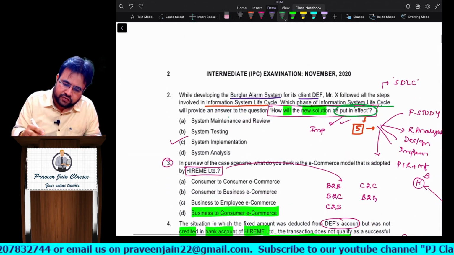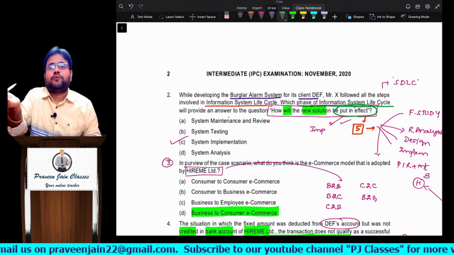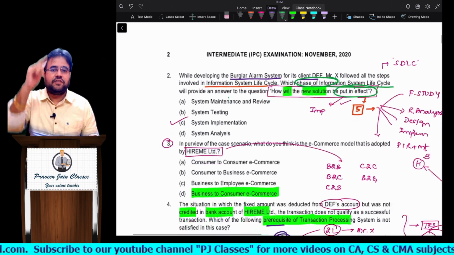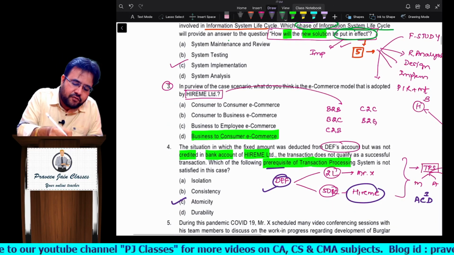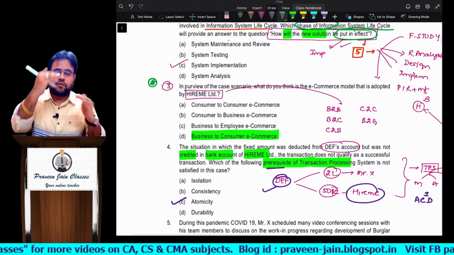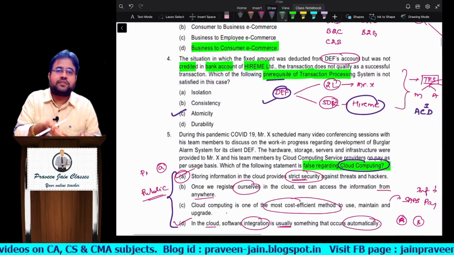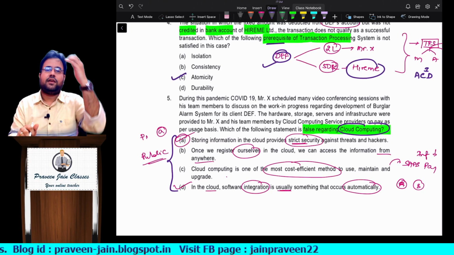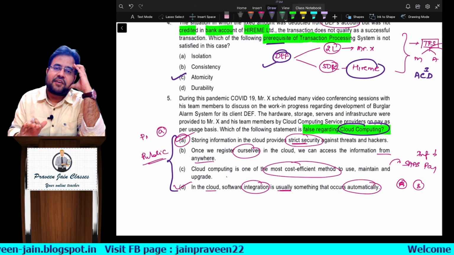Similarly, even if you don't see, sir, how will the new solution be put into effect? And then he is saying phases of SDLC. I would have easily answered without seeing the question, sir. Similarly, what type of commerce? Now, maybe for this one I would have to see what the case study question is. Now, atomicity, can I say, by looking at this you can answer. Fifth question also you can easily answer, sir. So the point I want to tell you, sir.